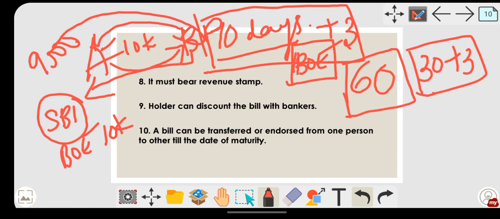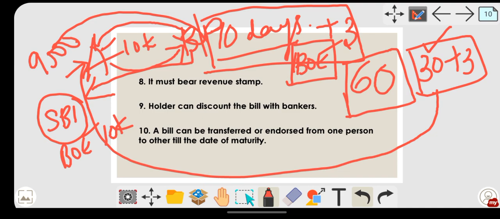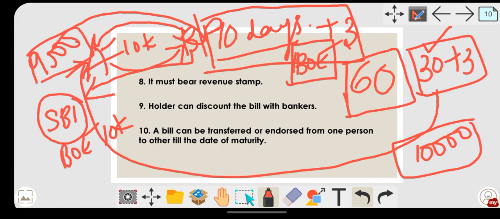After the date of maturity, he will send this bill of exchange to Mr. A, and Mr. A has to make the payment of 10,000 rupees only. So the banker has paid B 9,500, but the banker will collect 10,000 rupees from Mr. A. Is that clear? So what is the benefit to the banker? Rupees 500 is the benefit to the banker. That is discounting the bills.